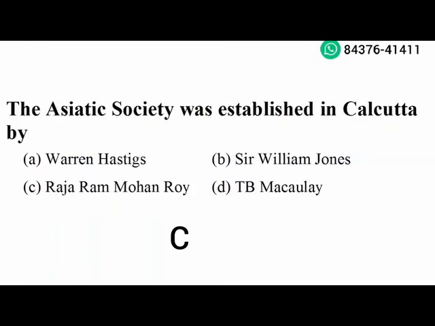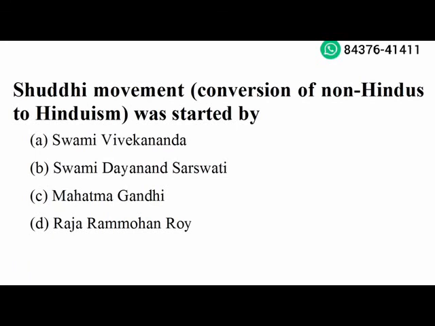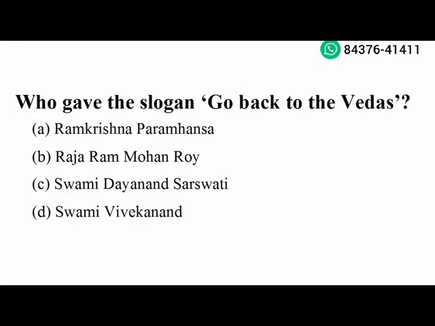Next question. The Asiatic Society was established in Calcutta by Sir William Jones. Option B is the right answer. Next question. Shuddhi movement, conversion of non-Hindus to Hinduism, was started by Swami Dayanand Saraswati. Option B is the right answer. Next question. Who gave the slogan "Go back to Vedas"? Swami Dayanand Saraswati. Option C is the right answer.